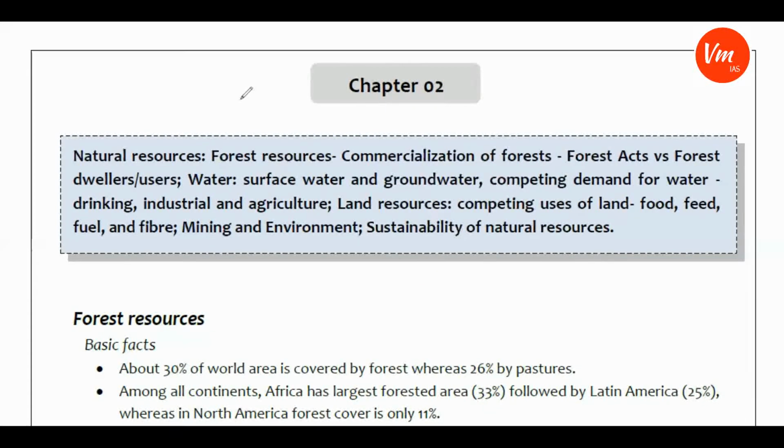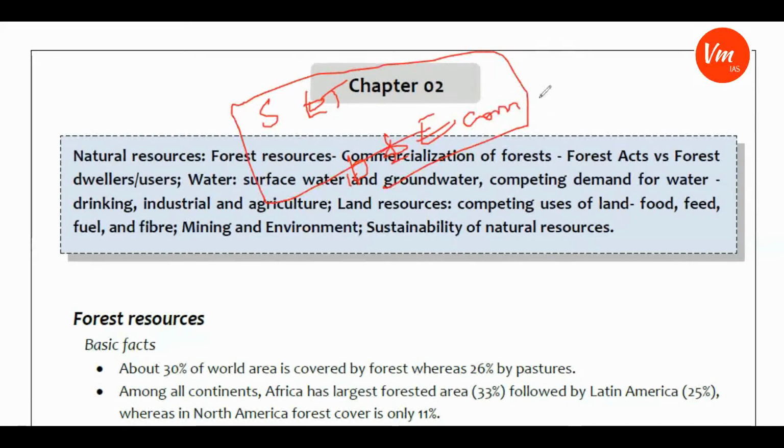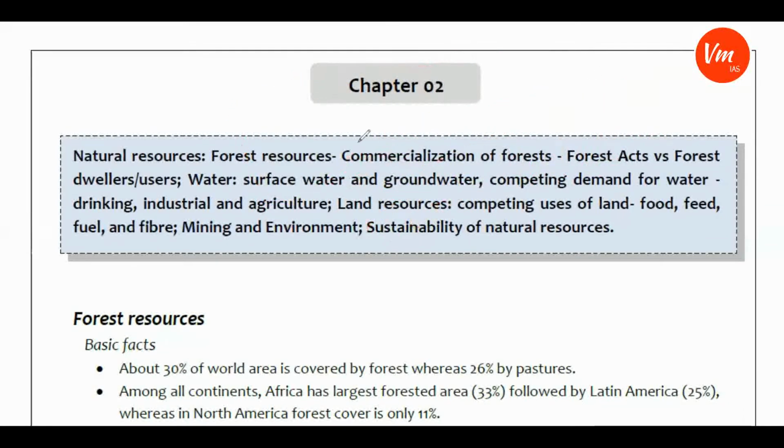Don't treat this part as science and technology chapters and issues, because nowadays science and technology and development and economy, we cannot divide them. They have to go hand in hand. That is the reason. And one more thing, this is clearly reflected in the recent Union Budget, that is 2022-23, where there is a component of technology-led development. So these aspects you have to be very clear about as far as writing mains answers from these chapters is concerned. Now we will go into the details of chapter 2, that is natural resources.